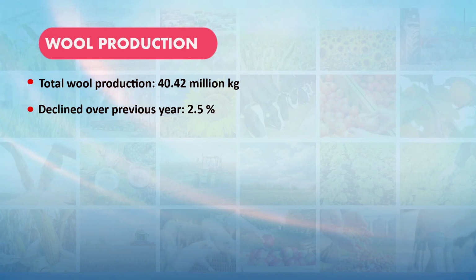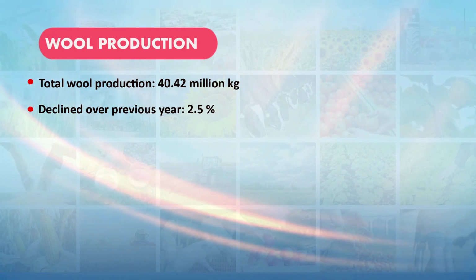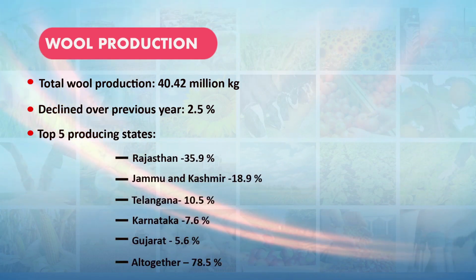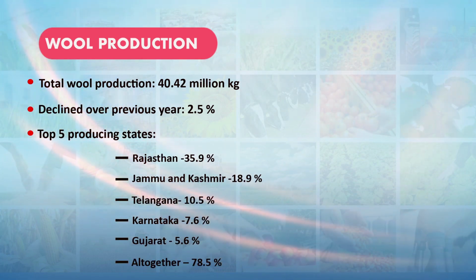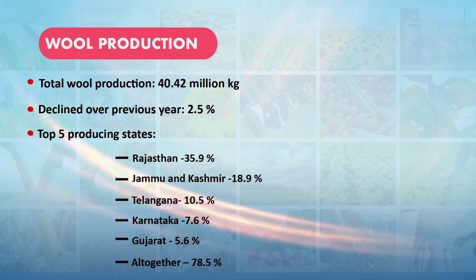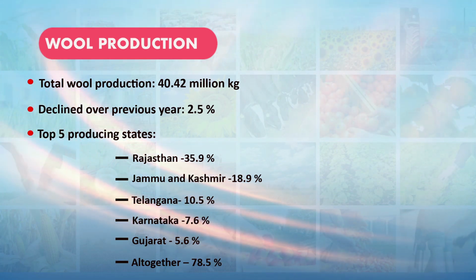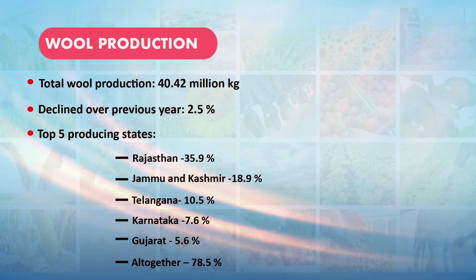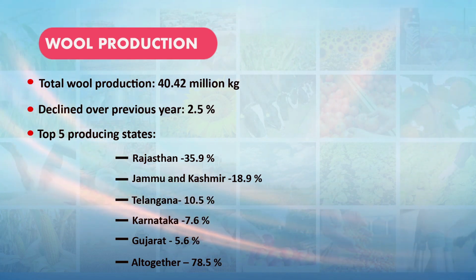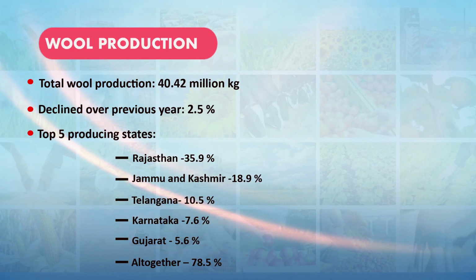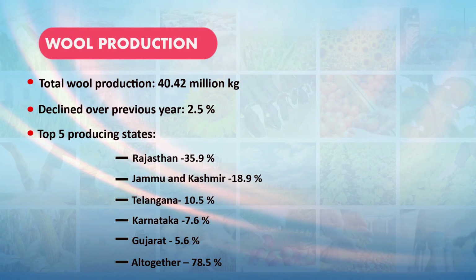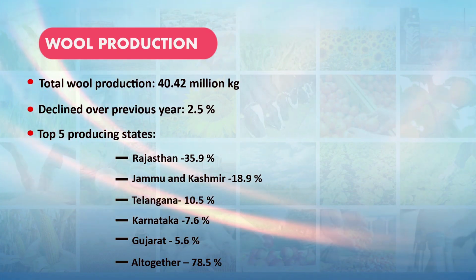The top 5 wool producing states are Rajasthan, contributing around 36%, then Jammu and Kashmir, contributing 19%, Telangana, contributing 10%, Karnataka, contributing 7.6%, and Gujarat, contributing 5.6%. So, these 5 states contribute around 78.5% of the total wool production in the country.